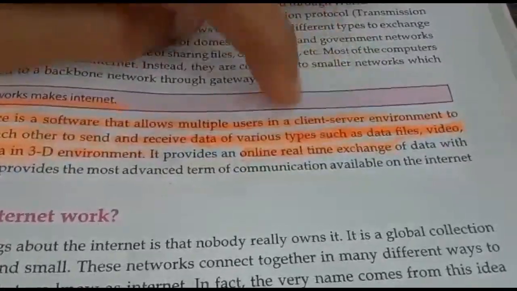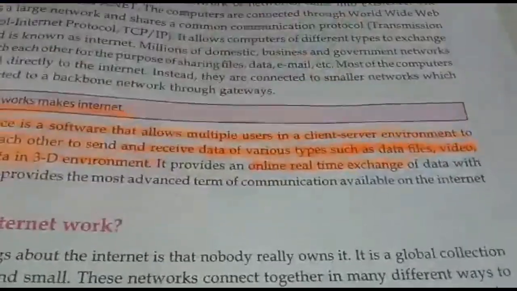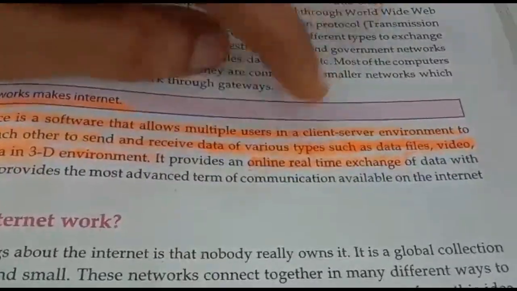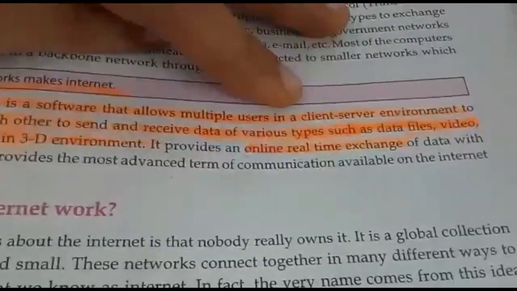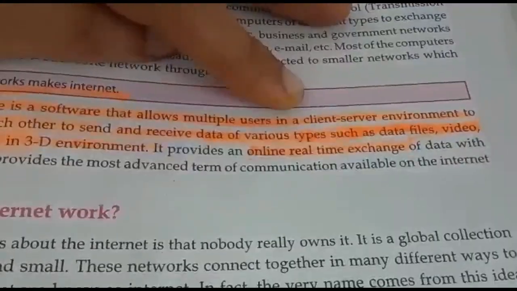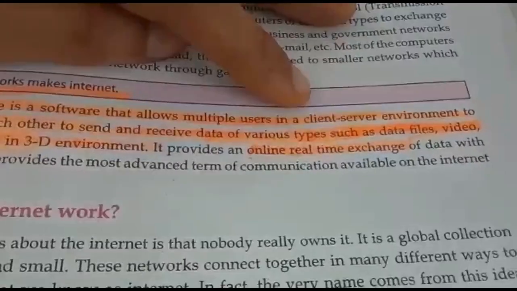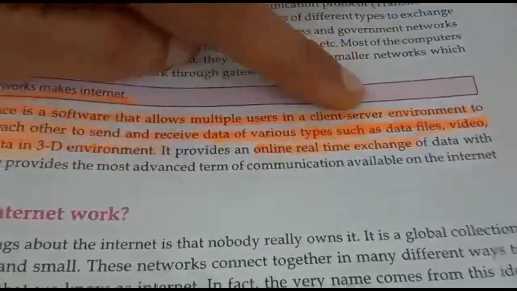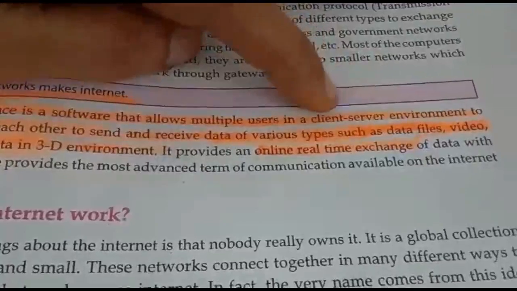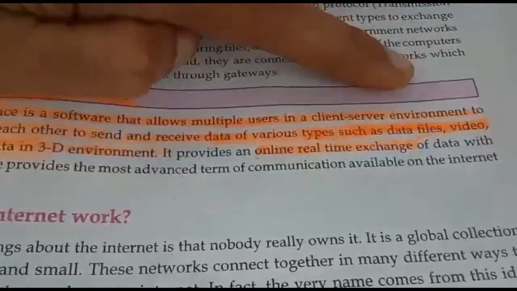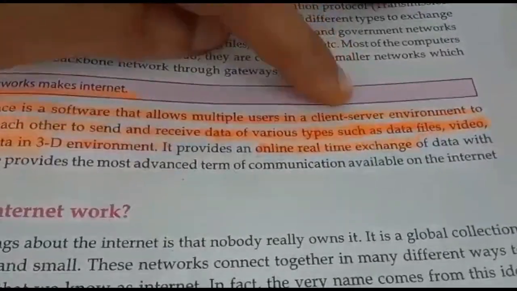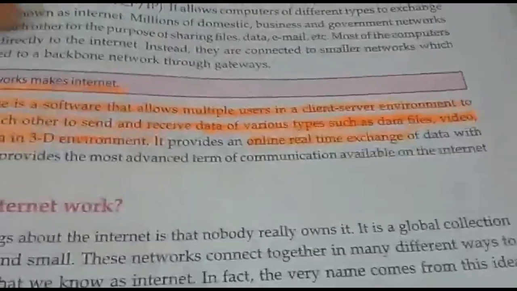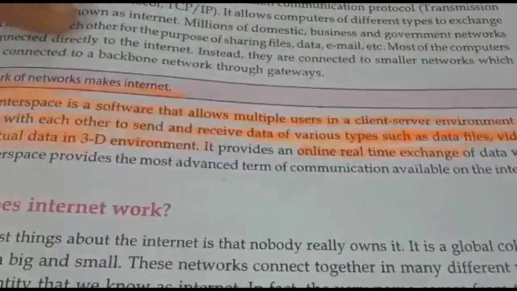Then a client is a normal desktop computer or an iPad or a mobile phone or a laptop. A client is a computer that makes a request for data or information, and a server is a computer that serves that information or data. So in a client-server environment, the client is requesting something and the server is going to fulfill that request. They work together. When a client-server environment is there, the software required for communication is known as interspace.